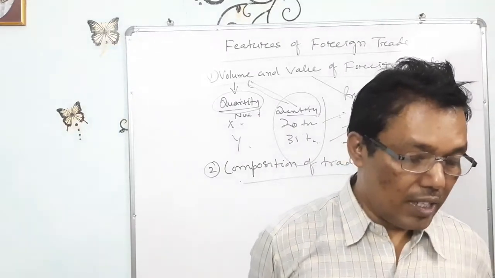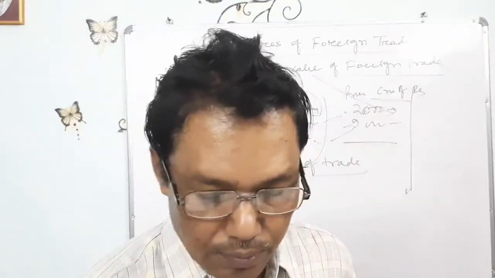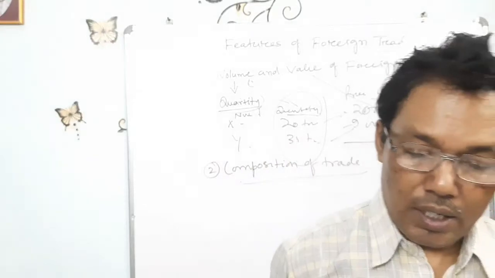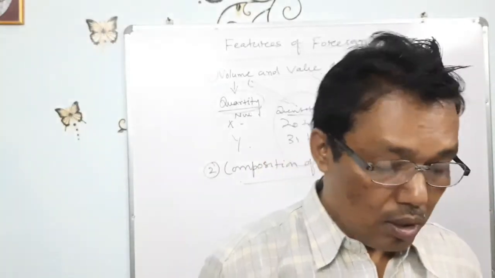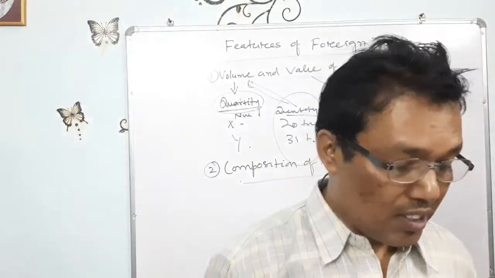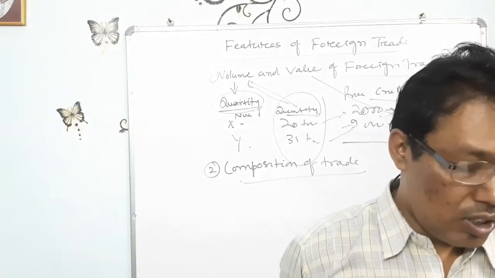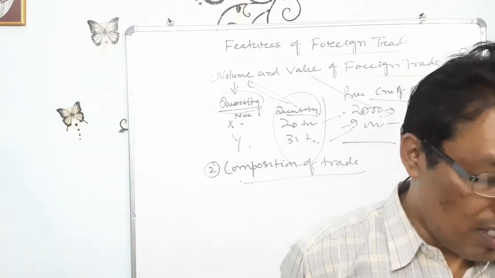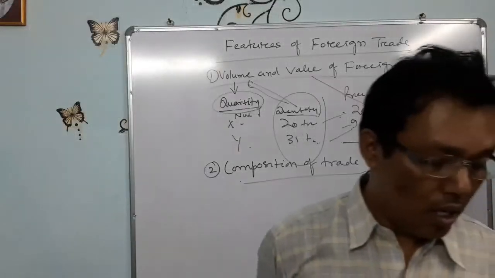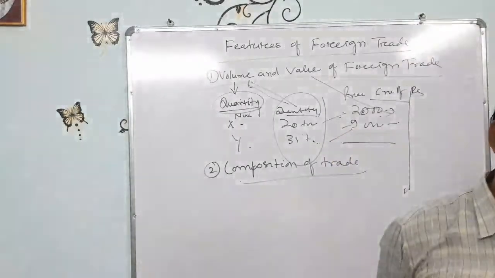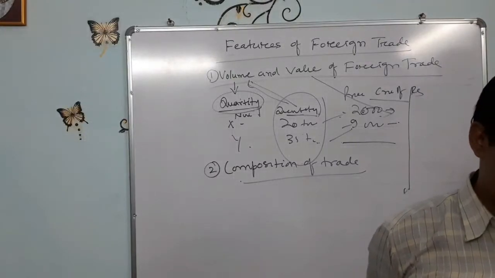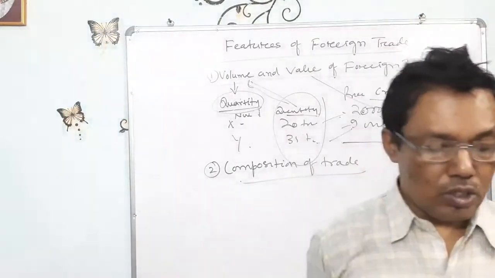In 1950-51, as far as exports are concerned, it is only 606 crore rupees, and imports is 608 crore rupees.